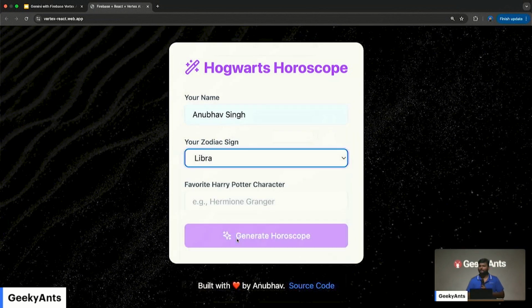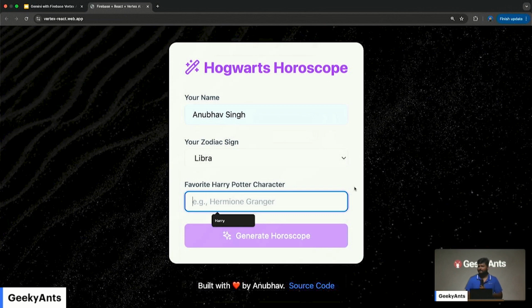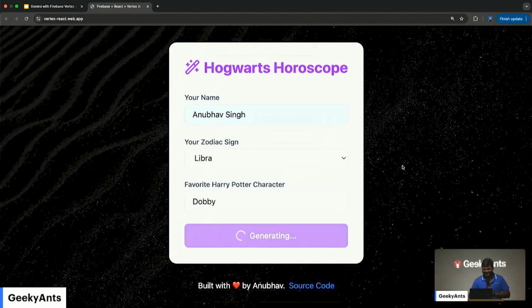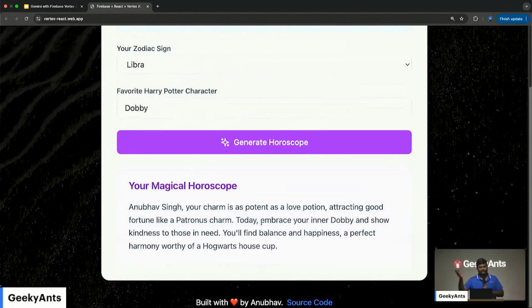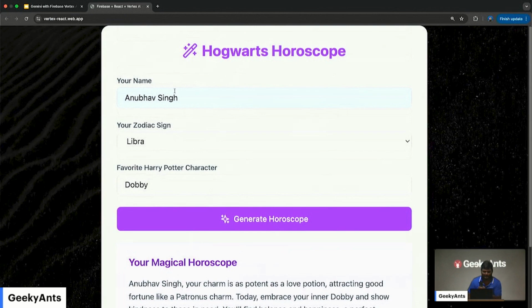How many of you believe in horoscope? Horoscope believers? No? Yes? Some people are like, no, it's okay. It's okay. Let's not. Anyway, my favorite Harry Potter character is Dobby. That's new, right? And it gives me a very simple result. It works. Basically, it works, right? So yeah, as simple as that, right?